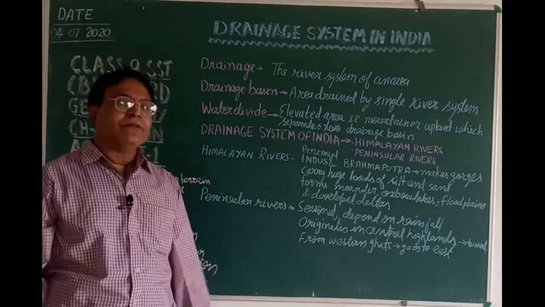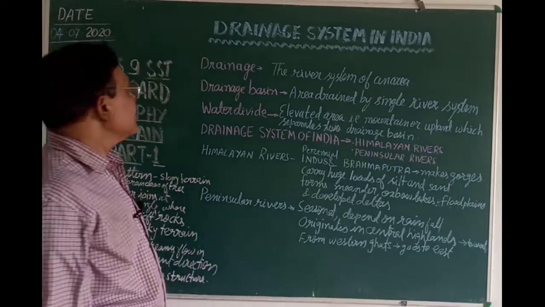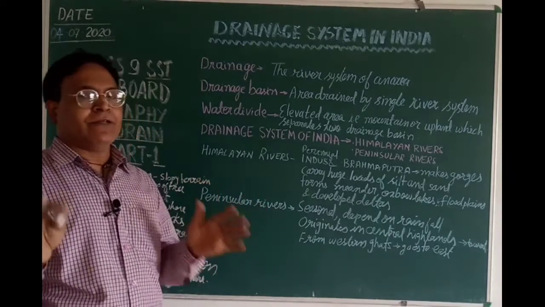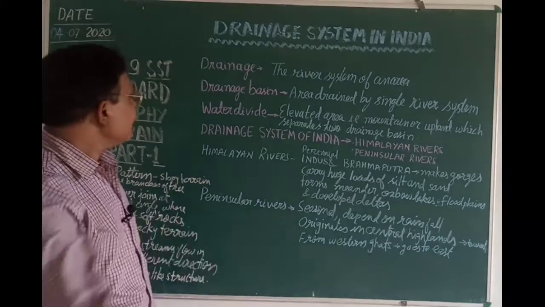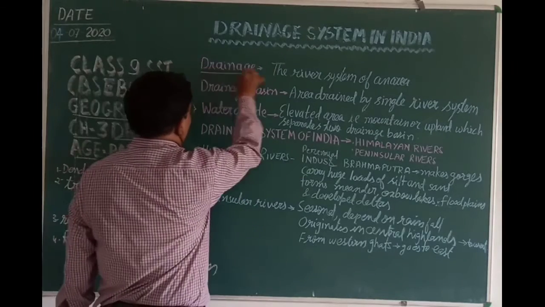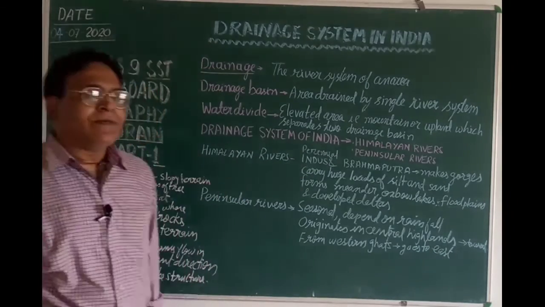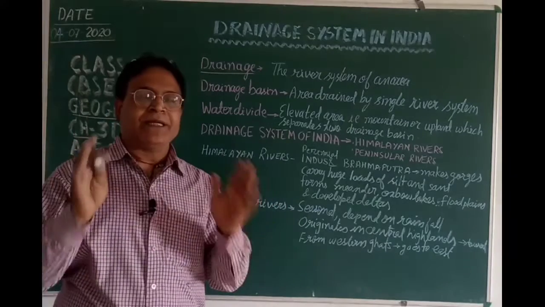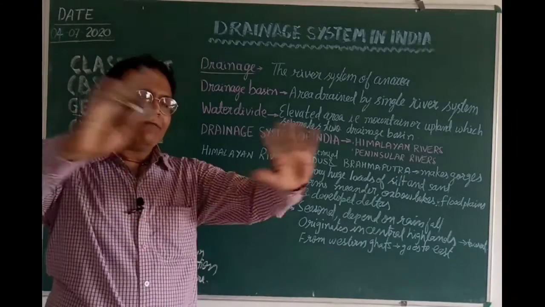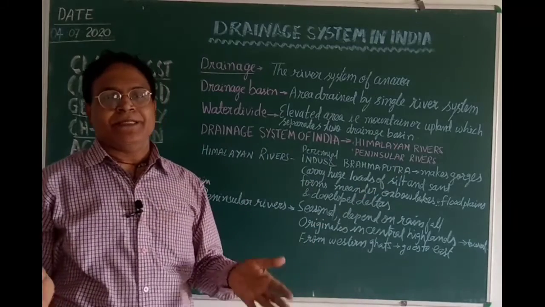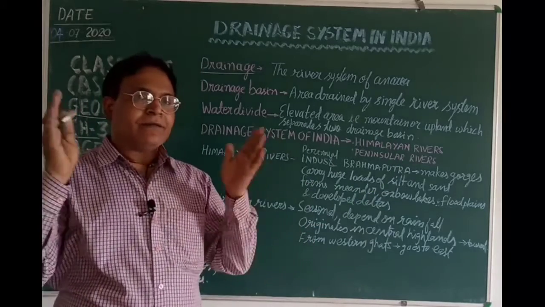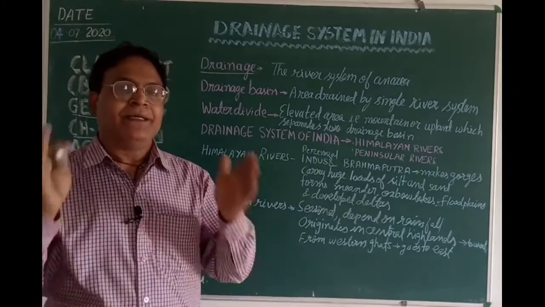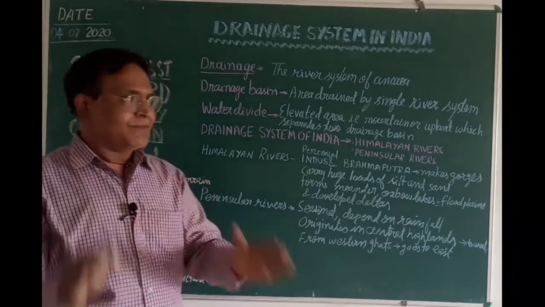But before we go to the drainage system in India, we will try to understand a few terms that have been introduced in this chapter. The very first term is drainage. Children, the term drainage means the river system of a particular area. In a particular area, whatever river system is there, that is called drainage. Drainage is a river system in a particular area.